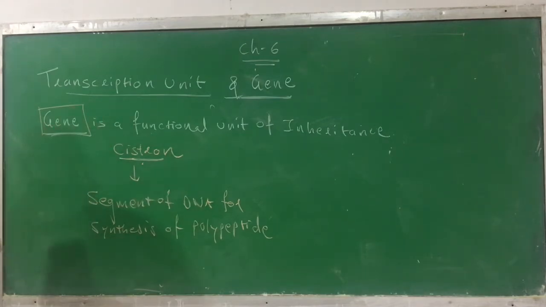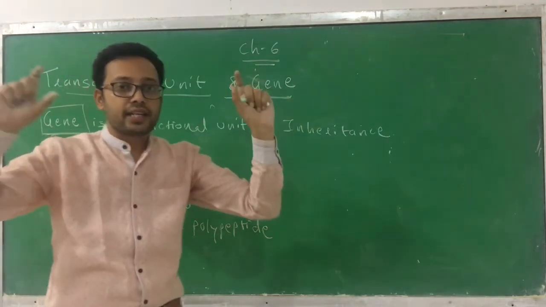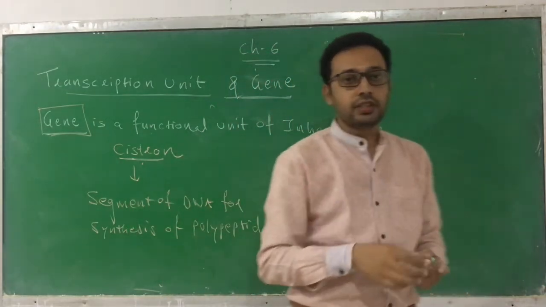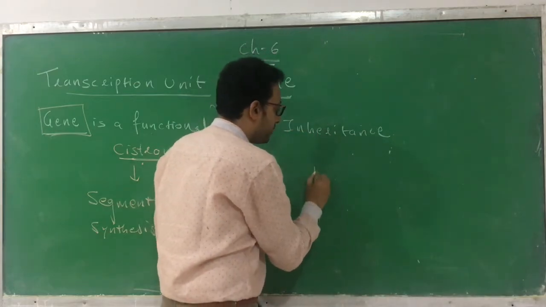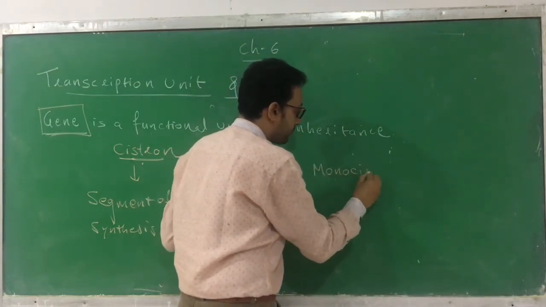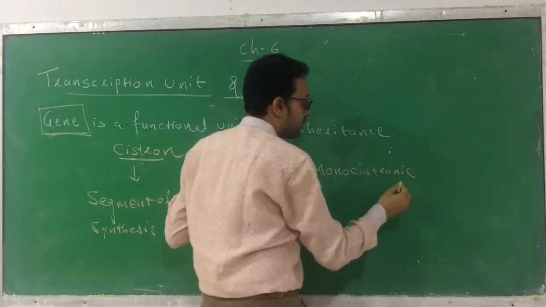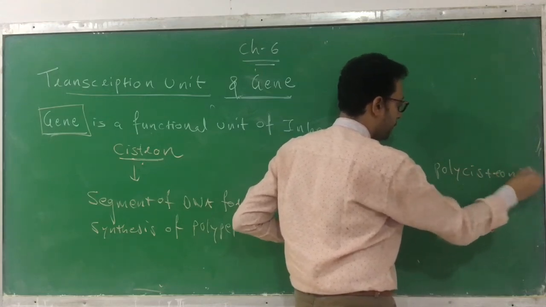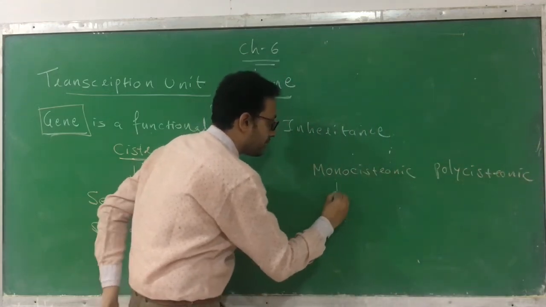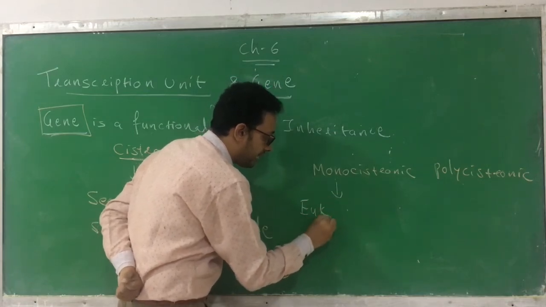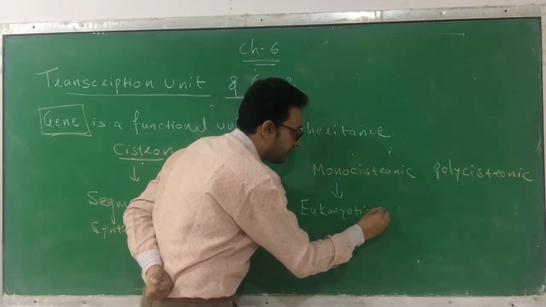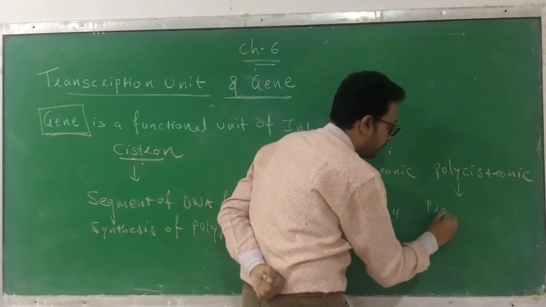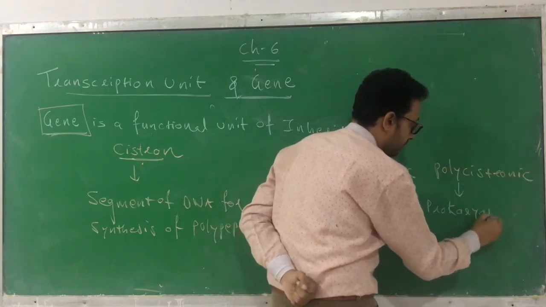Now, in the structure of DNA, DNA is very long. So in this, there are different segments of DNA which are copied. Based on that, there are two types of cistronic DNA. First is called monocistronic DNA, and the second one is called polycistronic. The monocistronic DNA is present in eukaryotic cells like us, the eukaryotic cell or the plant cell, and the polycistronic DNA is found in prokaryotic cells or bacterial cells.